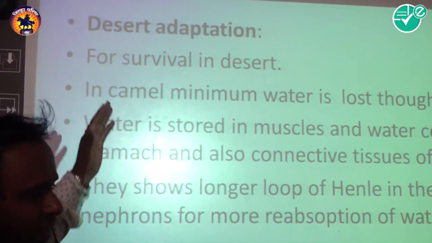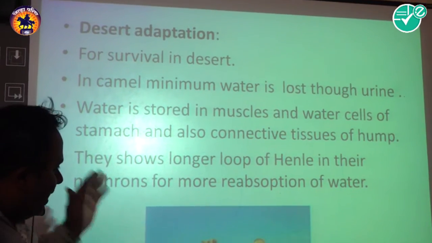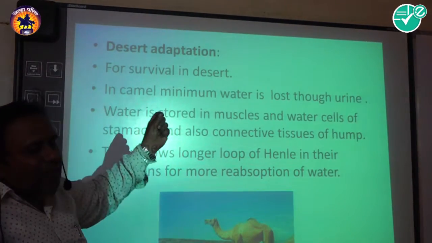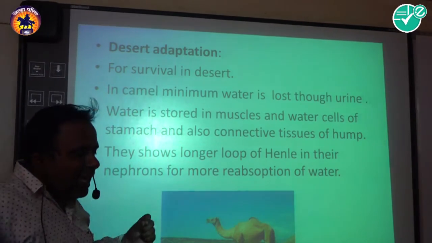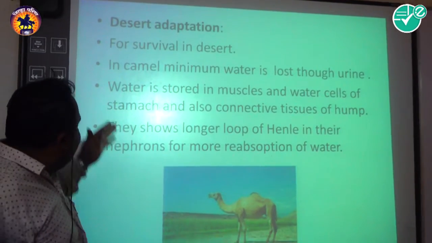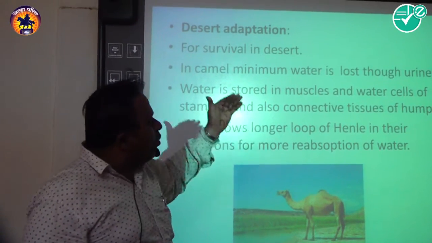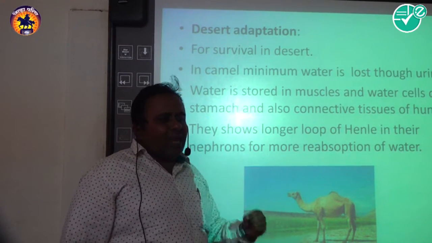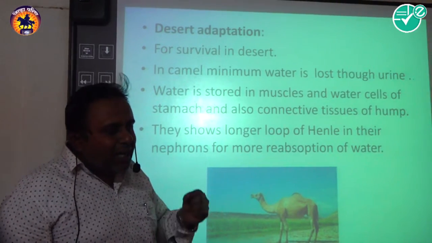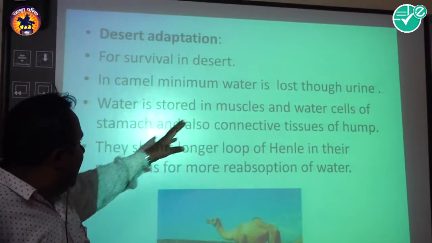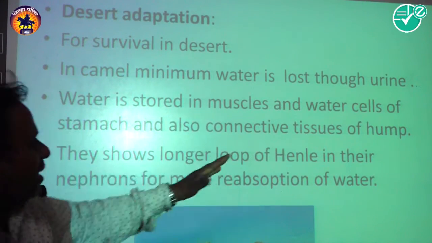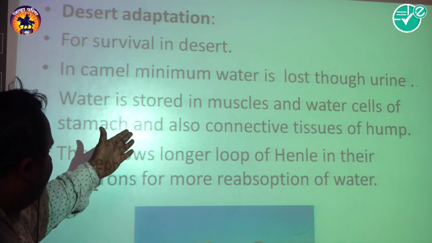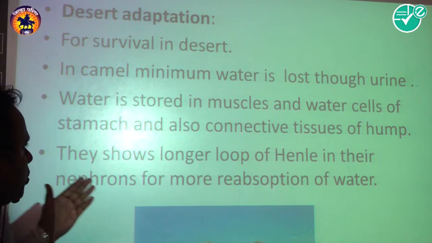Next one is the desert adaptation. As an example, the camel. In the camel, for survival in the desert, minimum water is lost through the urine. It means a very small amount of water is released in the urine of these animals. Water is stored in the muscles and the water cells of the stomach, and also in the connective tissues of the hump.